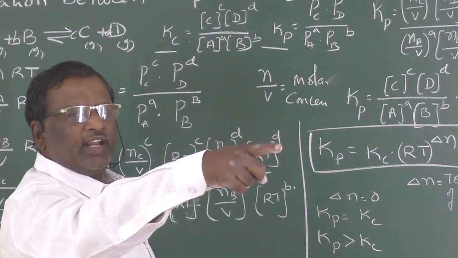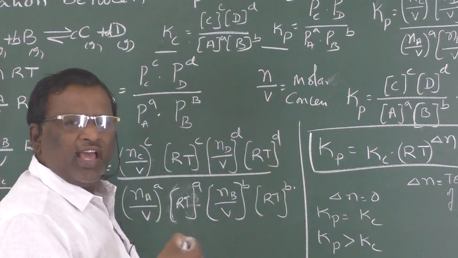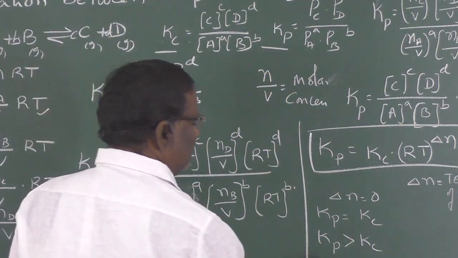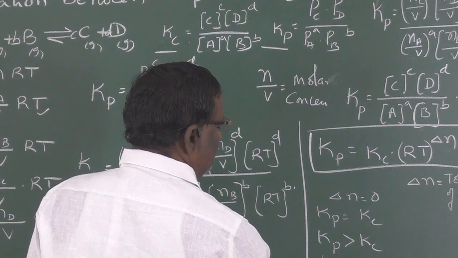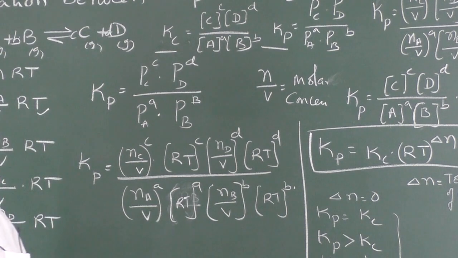If delta n is negative, meaning the number of moles of products is less than the number of moles of reactants, then Kp is less than Kc. This is the relationship between Kp and Kc.